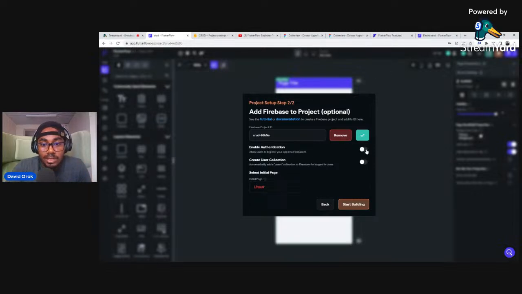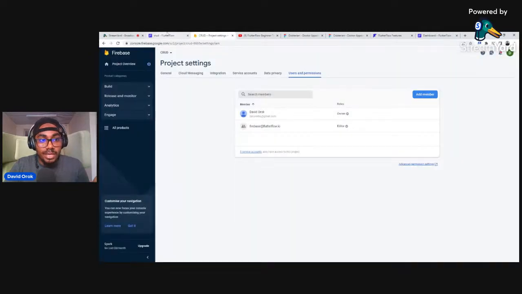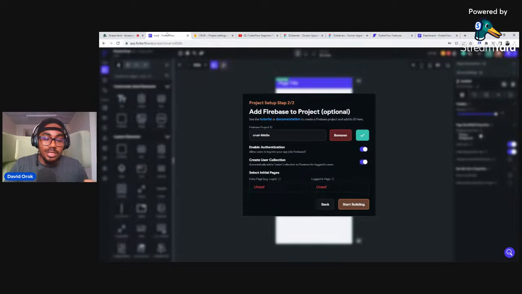So now that we've done that, the next thing we need to do is enable authentication, and we need to also enable creating user collection. User collection is more like when you want your people to be able to sign into your application, there's going to be a collection called users, and it's going to be found inside Firebase, right? It's also going to be found inside FlutterFlow because there's now a connection, right? So you can do everything that you want to do in Firebase in FlutterFlow, and they will be mirrored, the same. Okay, so what we need to do is turn these things on, and then we have something we need to also work on here.